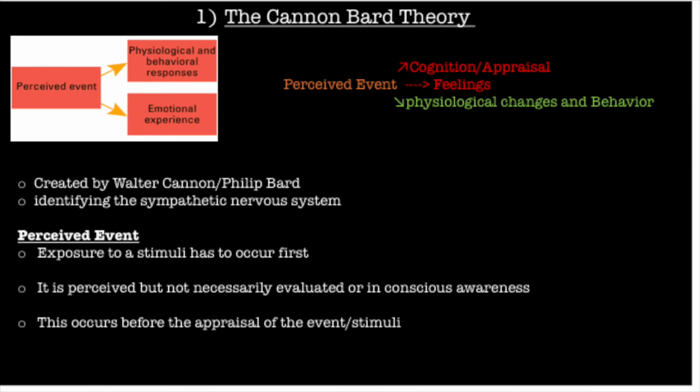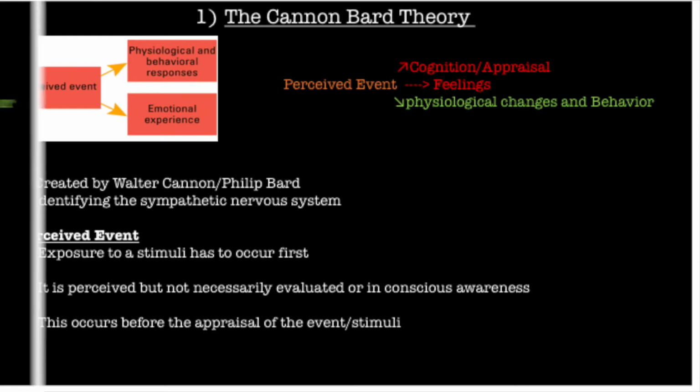So, my first emotion topic is the Cannon-Bard theory, which is one of the classic theories of emotion, created by Walter Cannon and Philip Bard. Their process of emotion is based on how a perceived event has to occur first to a person, so this is being exposed to a stimulus. The stimulus event is perceived by the person, but it's not necessarily being evaluated or in the conscious awareness of the person. Therefore, this occurs before the appraisal of the actual event or stimulus takes place.